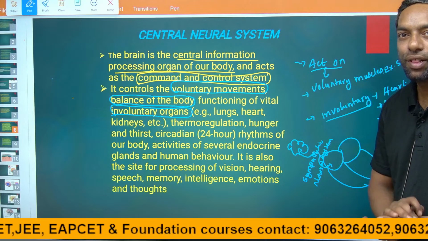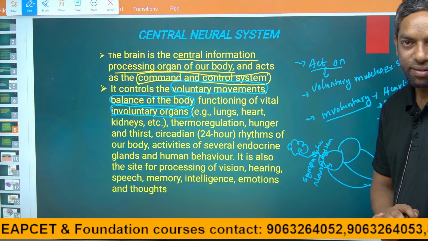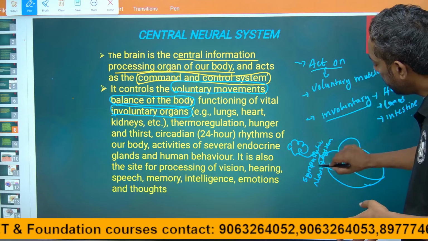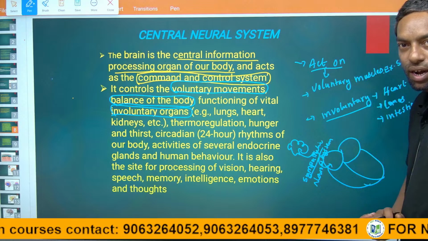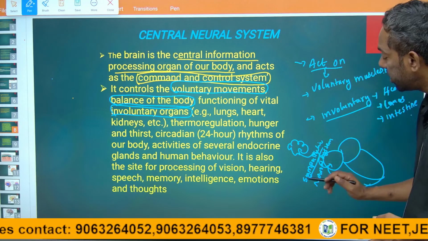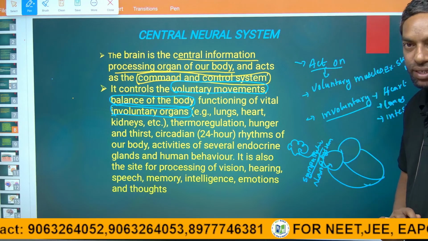They can control the heartbeat, which comes under the autonomic nervous system.